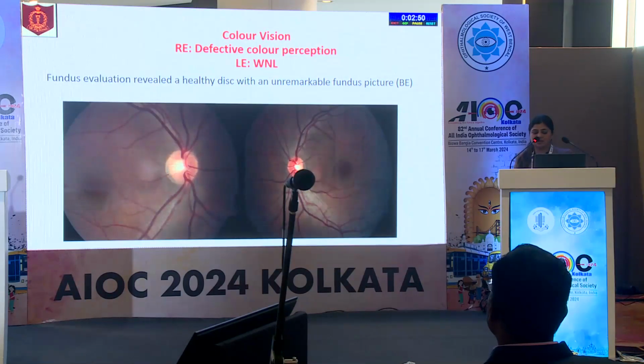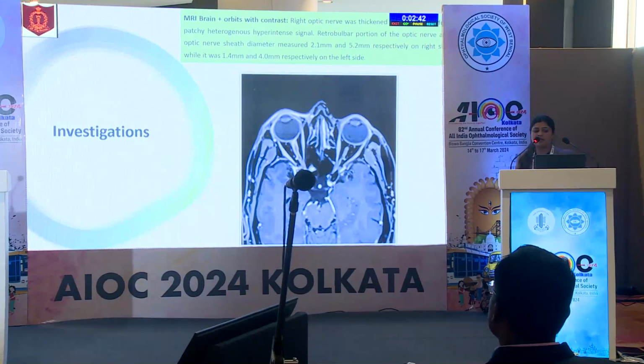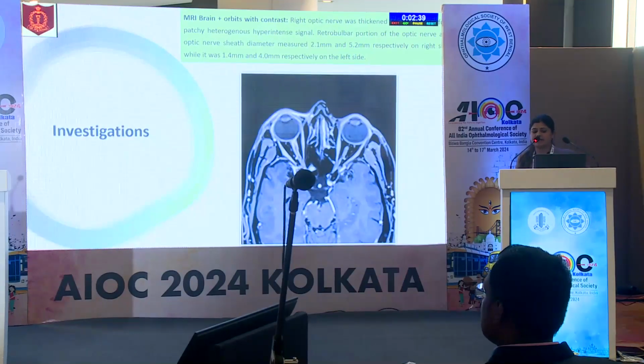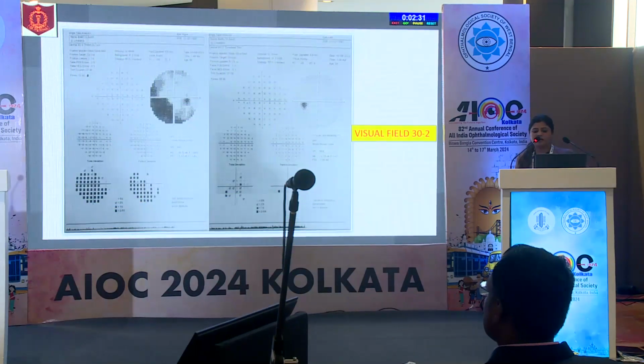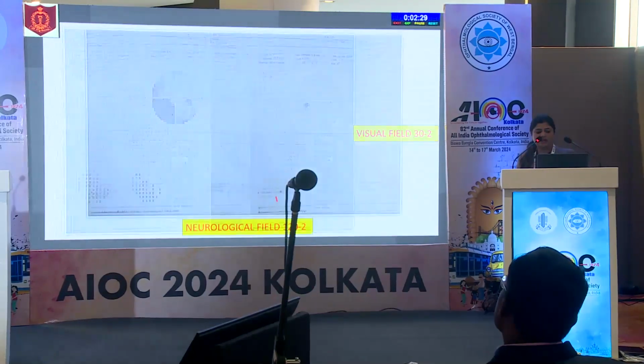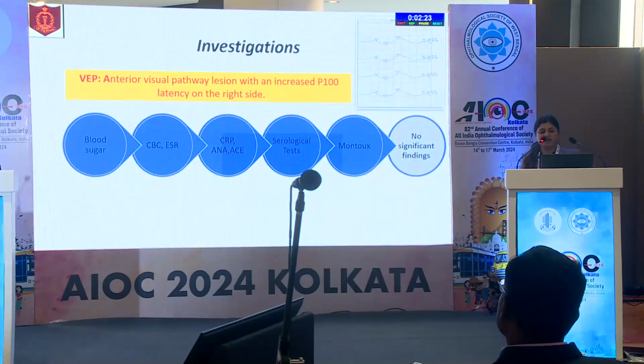Color vision was reduced in the right eye, and fundus evaluation showed a healthy disc in both eyes. On MRI brain and orbit with contrast, there was a thickened right optic nerve with patchy heterogeneous hyperintense signals. OCT macula and RNFL were within normal limits. The visual field 30-2 showed inferotemporal field defects. VEP showed an anterior visual pathway defect with increased P100 latency on the right side. The other investigations, including blood sugar, CBC, ESR, other inflammatory markers, serological tests and Mantoux, were negative.